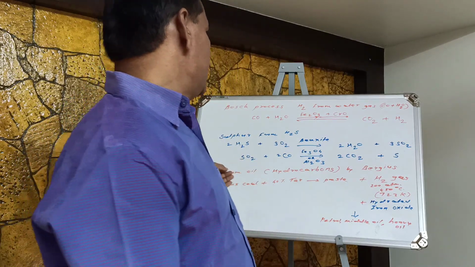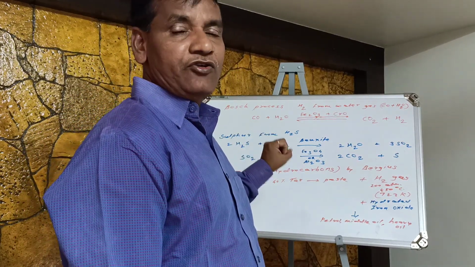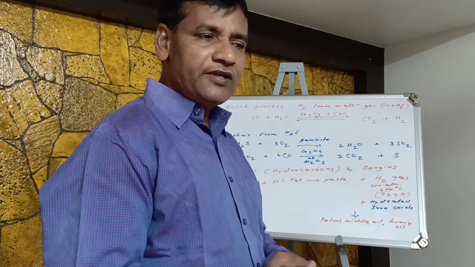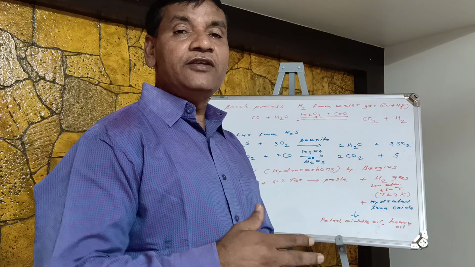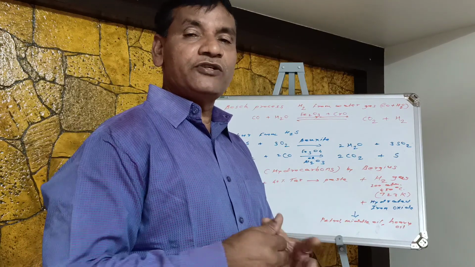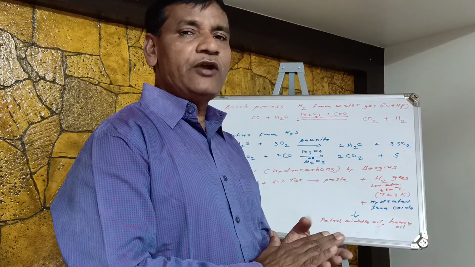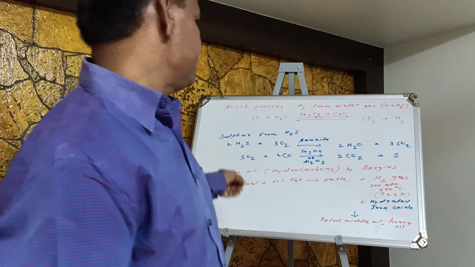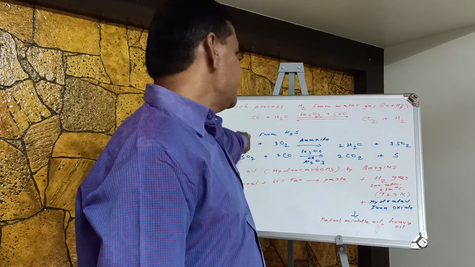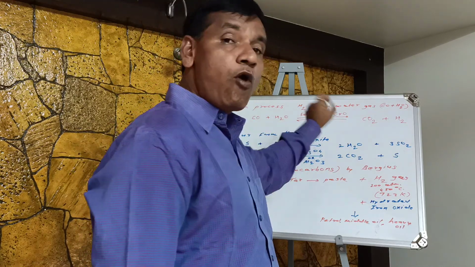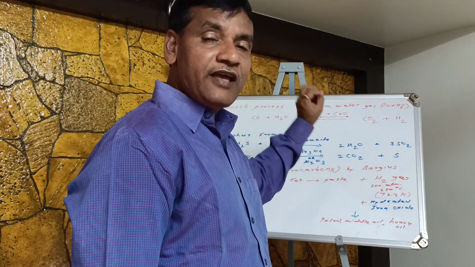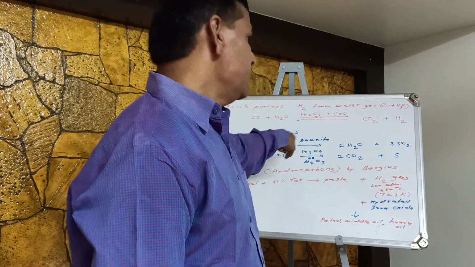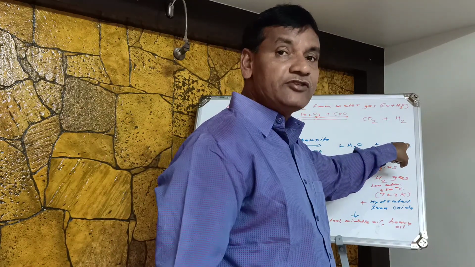Next example, that is manufacture of sulfur from hydrogen sulfide gas. In various chemical industries, there is evolution or generation of hydrogen sulfide gas. From this hydrogen sulfide we can obtain sulfur in pure form. For this process, hydrogen sulfide gas is oxidized in presence of bauxite. So bauxite is acting as a catalyst for this first step, and by this reaction SO2, sulfur dioxide, is obtained,